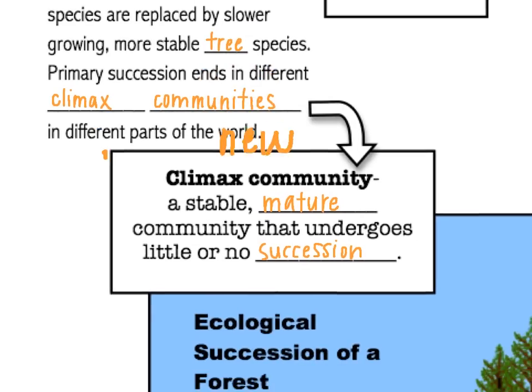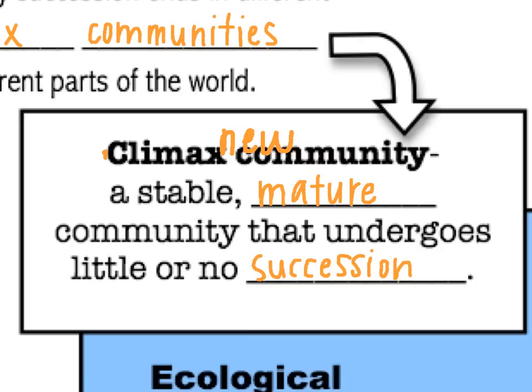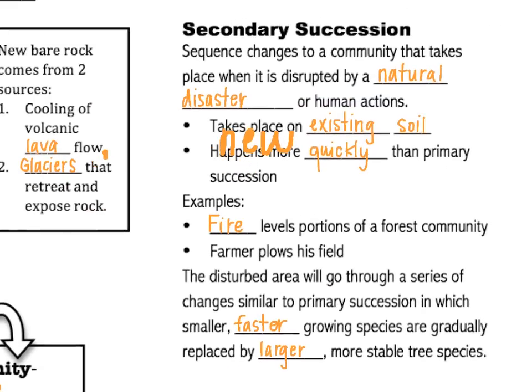The climax community, that word, is a stable, mature community that undergoes little or no succession. So this is basically the end stage of succession. It's the point at which it stops changing. Okay, let's look at the second type of succession.